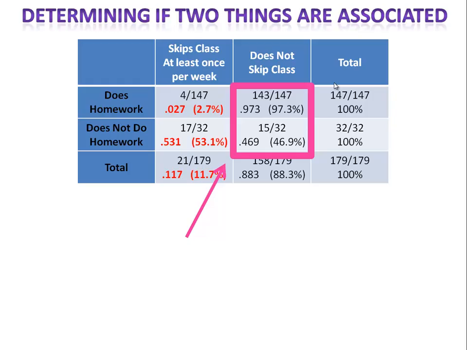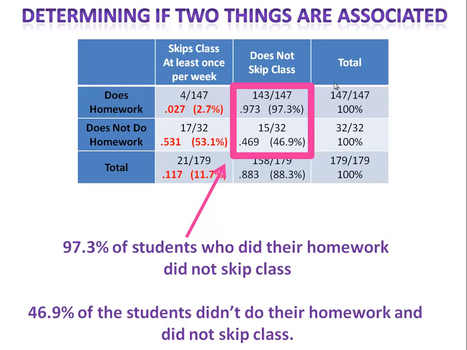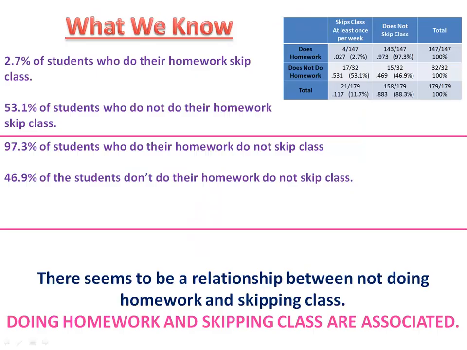Now, let's look at the next column. 97.3% of people who do their homework don't skip class. However, 46.9% of people who do not do homework also do not skip class. Again, there's a significant difference in those numbers. That indicates that we have an association. And so we say that doing homework and skipping class are associated. We knew that because we looked at the differences in the table. The table, the conditional relative frequencies, will tell you whether there's a relationship, an association.